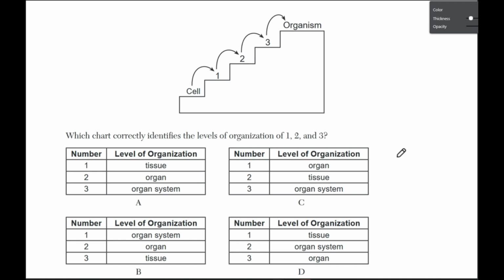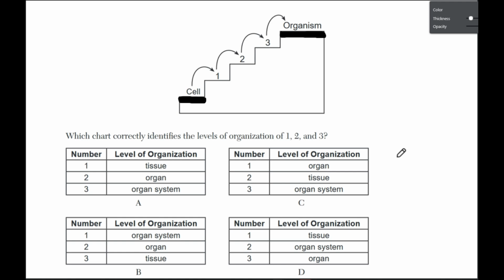Well, let's look at what is given. So at this very bottom level here, we have the cell. We know the cell is our basic unit of life down here. So this is in fact our smallest. And we go all the way up to the organism. So the organism, this is our biggest step. This is the one that we are aiming to build. So what do we have to do to get there?